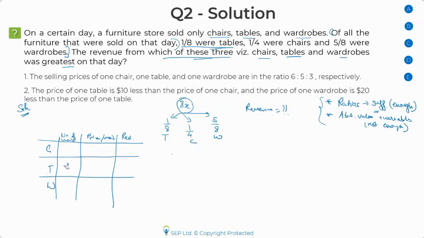I'm writing it directly here. This would give me x. 1/4 of 8x would give me 2x, and 5/8 of 8x would give me 5x. I'll pause here for a moment. Please let me know if this part is clear or not. Then only would I move on to the next part.